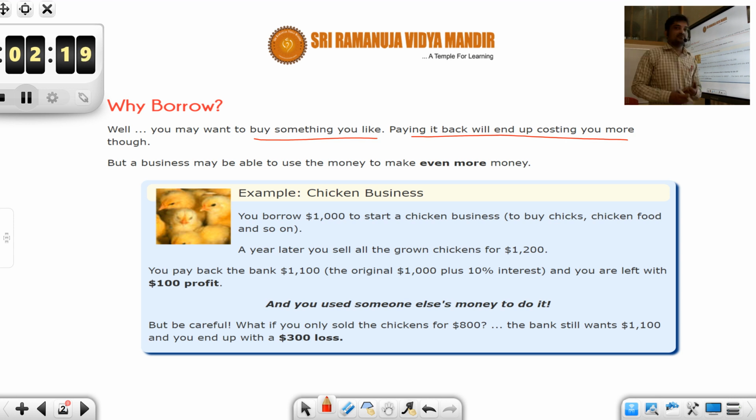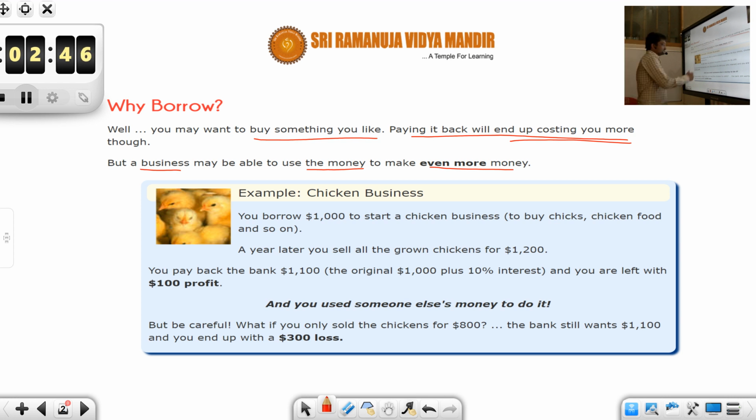But when repaying you need to pay something extra, right? So paying it back will end up costing you more than what you have borrowed. But a business may be able to use the money to make even more money.